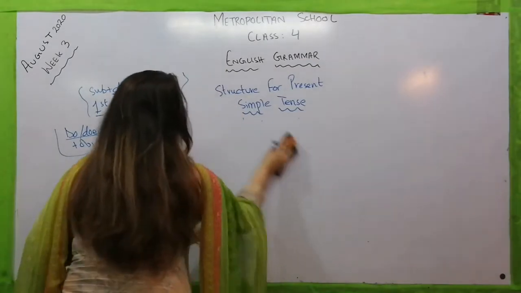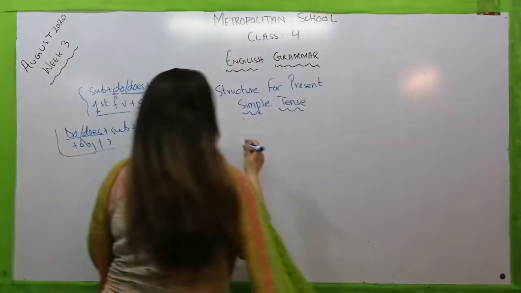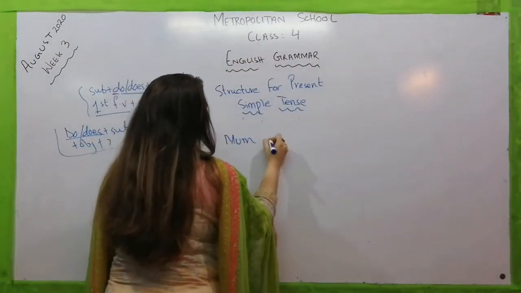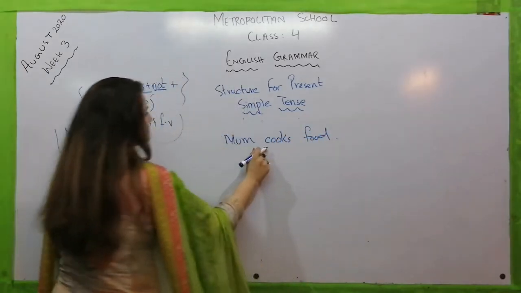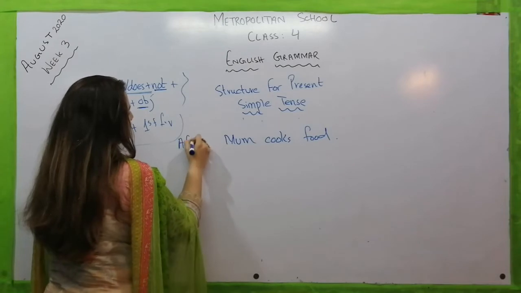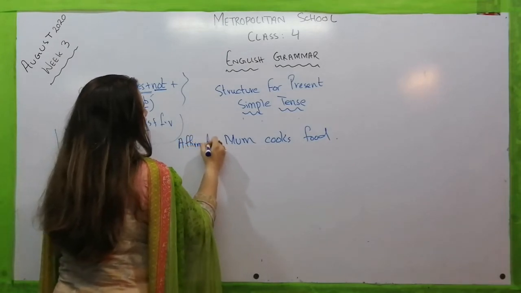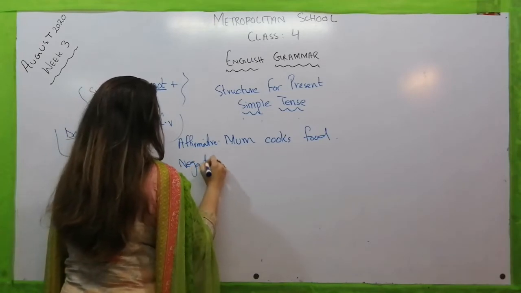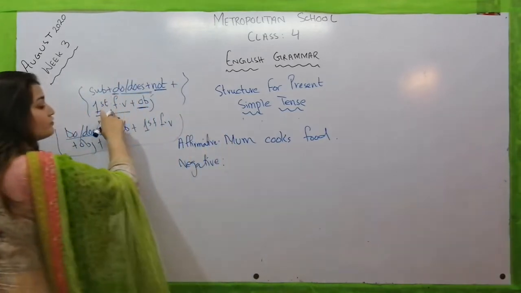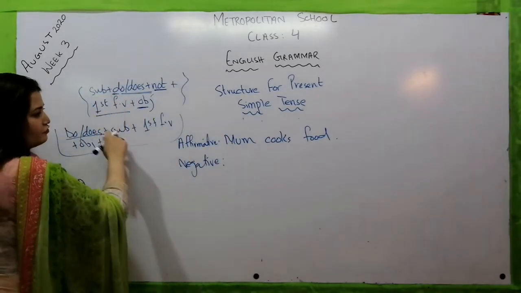which is "Mom cooks food." This is the affirmative sentence, so I am writing affirmative here. Now we are going to change it into the negative sentence. We will again see the structure and follow it.